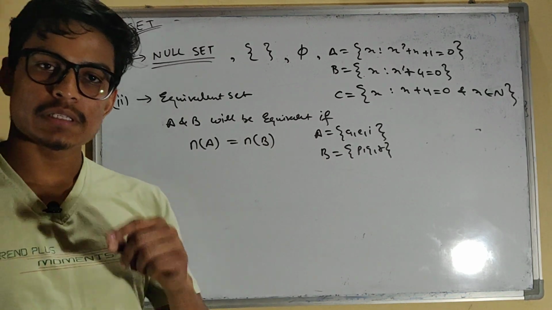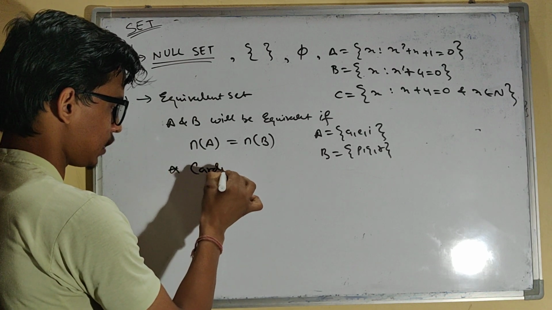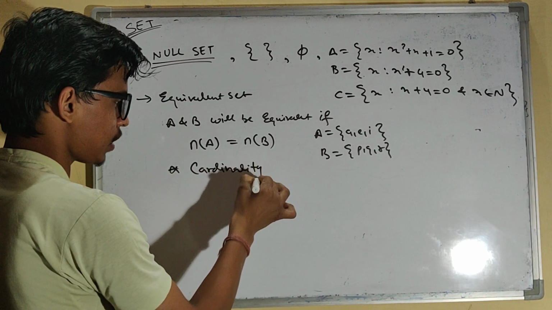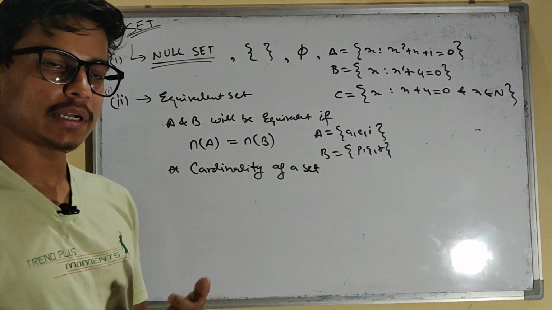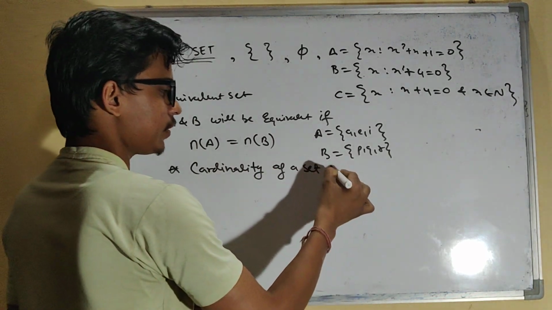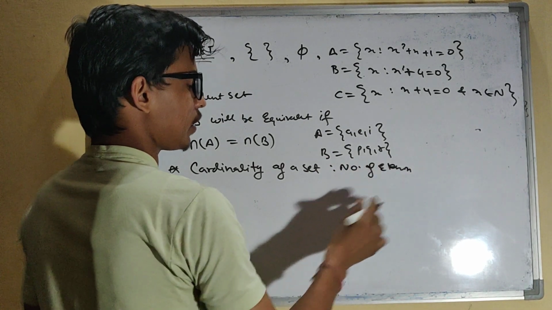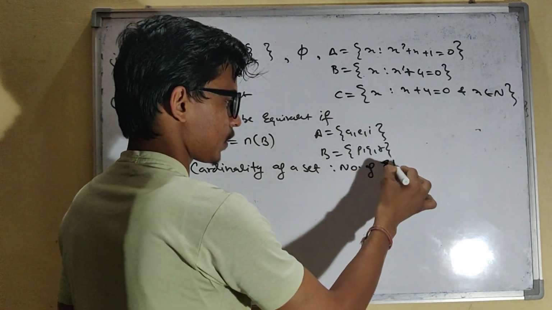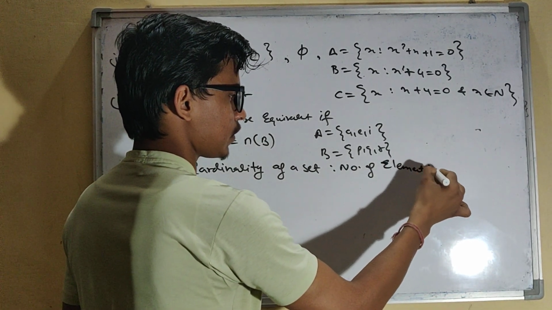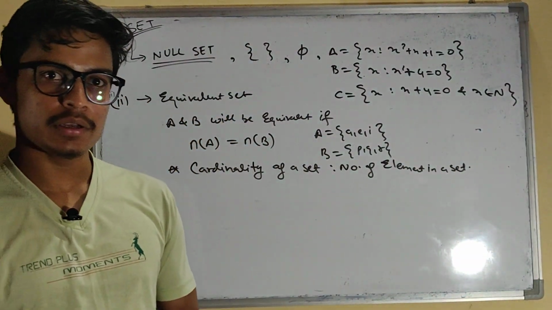And the number of elements of a set is also known as cardinality, right? So you should know what it is. Cardinality of a set means the number of elements in a set. So this is known as the cardinality of a set.